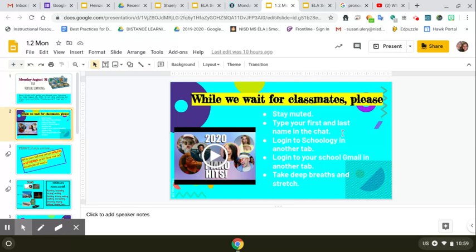You're going to see this slide where you need to stay muted. Type your first and last name in the chat. You need to open another tab with your Schoology, and open up another tab with your Gmail. Okay, so be sure you follow those instructions.